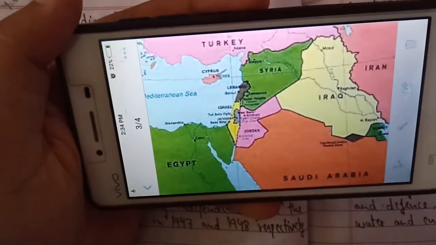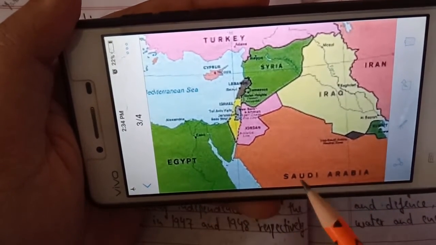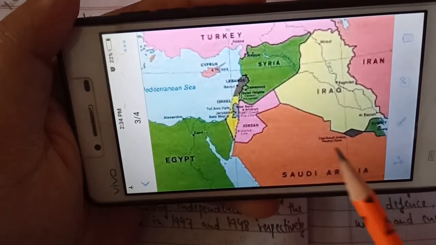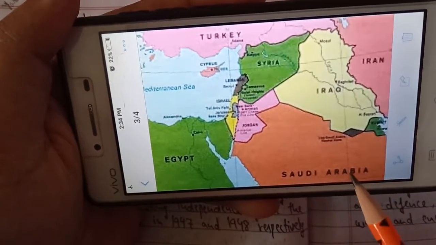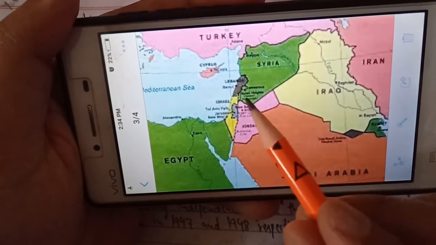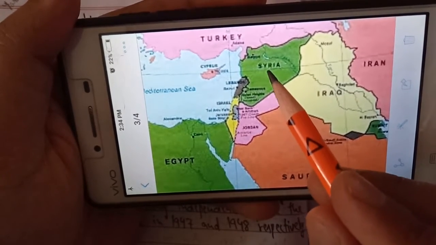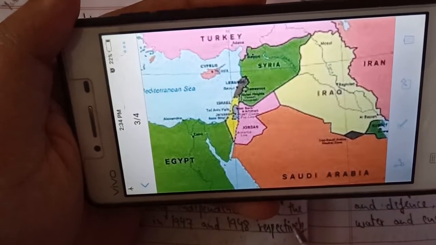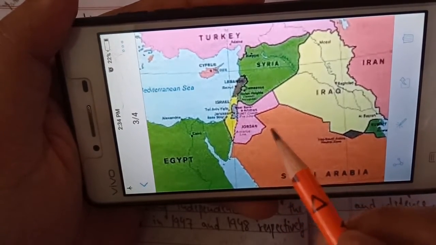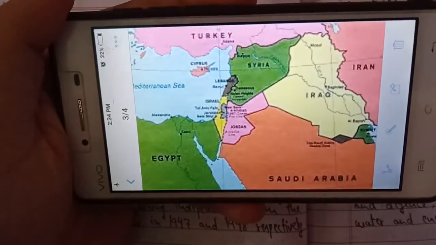So you can see the neighboring countries which surround it. In the northwest you can see Egypt, in the southeast you can see Saudi Arabia, which is a very good partner of India. We have good relations with Saudi Arabia. Then there are these countries nearby: this is Syria, Saudi Arabia, Egypt, and this is Jordan here. So this is the current location. You can see the map also, so it would be easier for you to understand those political reasons.